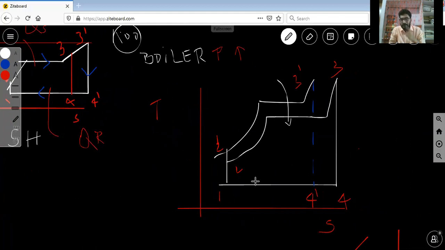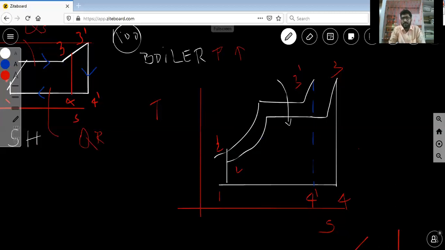Increasing the operating pressure of the boiler automatically raises the temperature at which boiling takes place. This is the condition where boiling takes place.